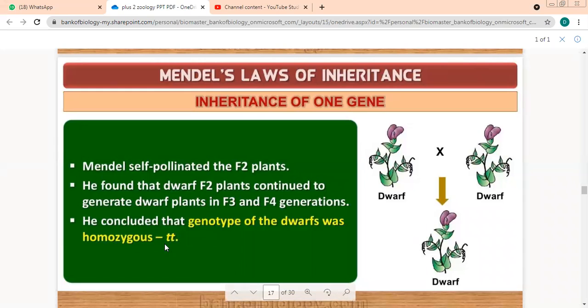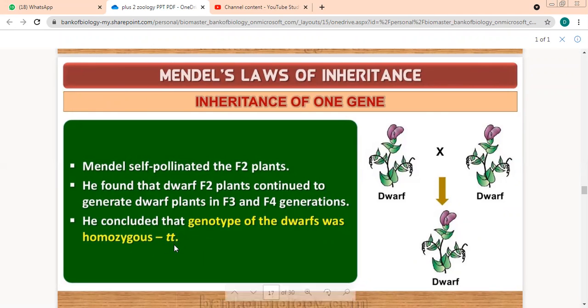That the genotype was homozygous. That means this was also homozygous and this was also what? Homozygous or heterozygous? See, this was homozygous dwarf. That means it will have what gametes? Small t, small t.